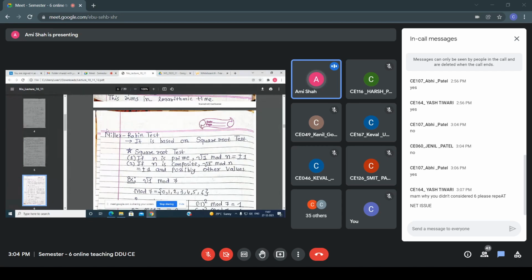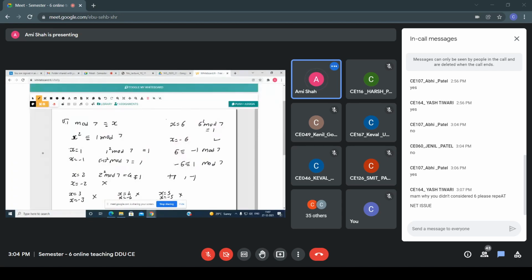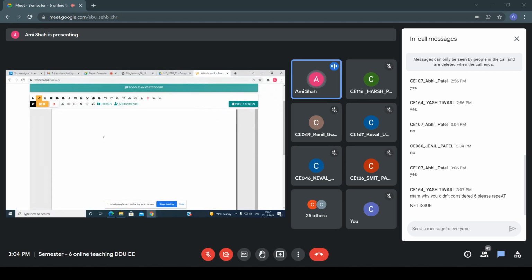Now the second example. Now you have to tell me the answer, everyone. So see the aim. What are the square roots of 1 mod n, where n is 8?